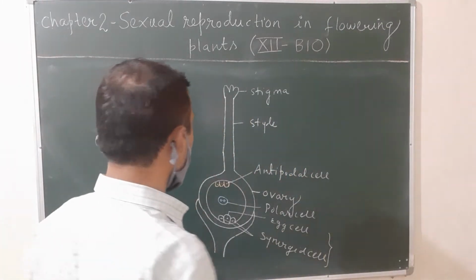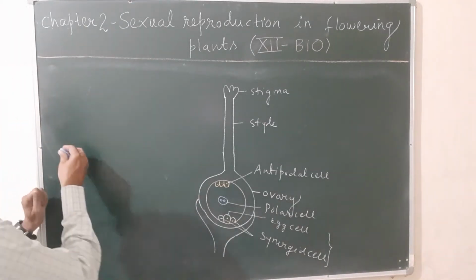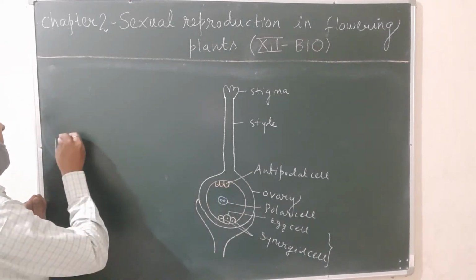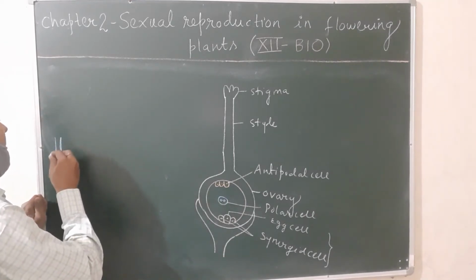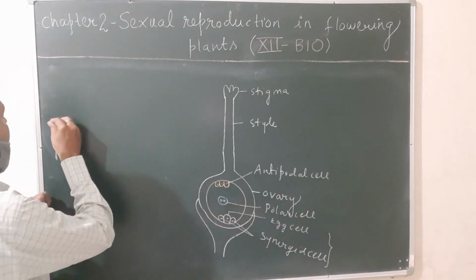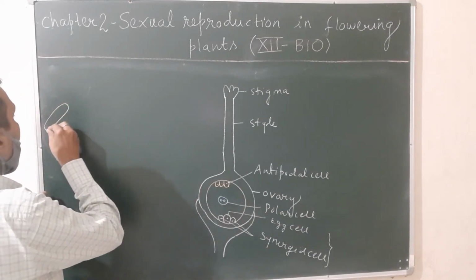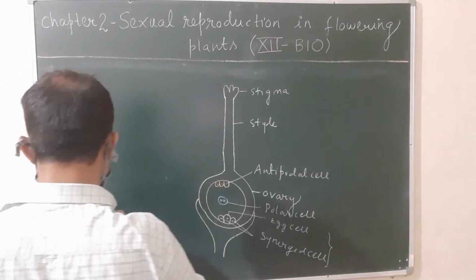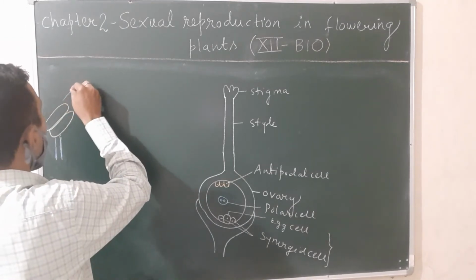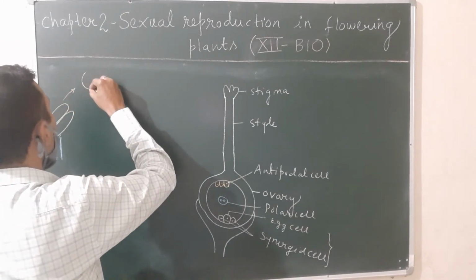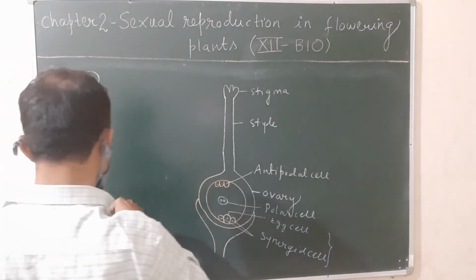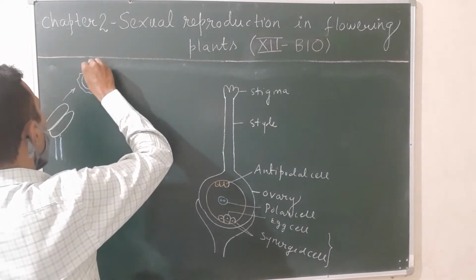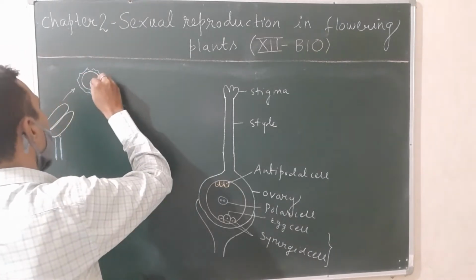During the process of double fertilization, first of all, we have to draw an anther. You have to draw first the stamen. You know well, each stamen has two parts, anther and filament. So this is the stamen. This stamen produces pollen grains. This pollen grain has two layers, exine and intine. Outer is called exine, inner is called intine, and the pollen grain has a nucleus.